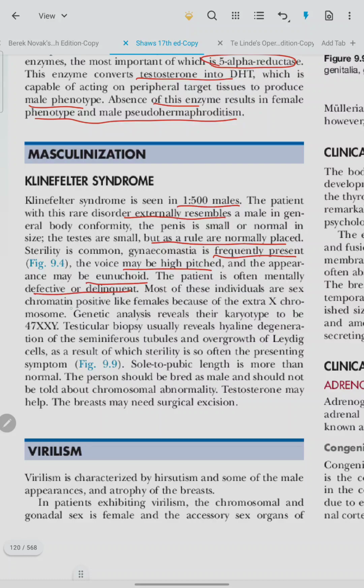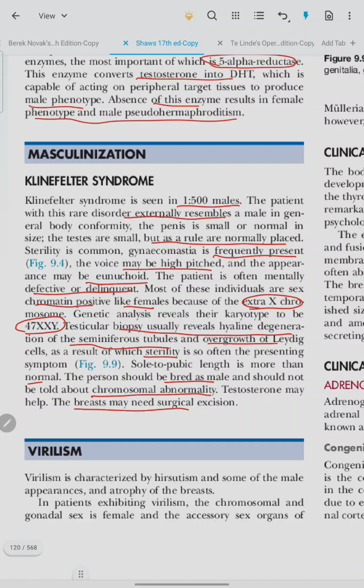Most of these individuals are sex chromatin positive like females because of the extra X chromosome, 47 XXY. Testicular biopsy reveals hyaline degeneration of seminiferous tubules and overgrowth of the Leydig cells, as a result of which sterility is often the presenting symptom. Sole to pubic length is more than normal. The person should be brought up as male and should not be told about the chromosomal abnormality. Testosterone may help. The breast may need surgical excision.